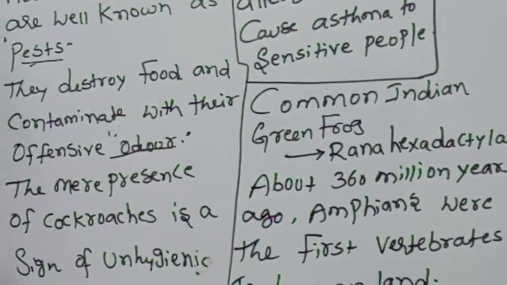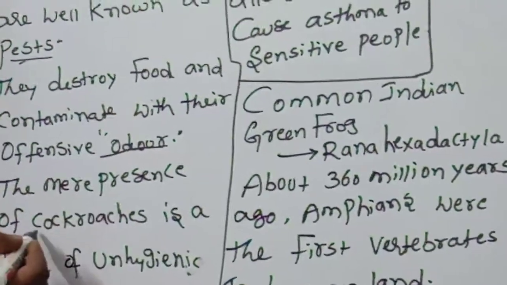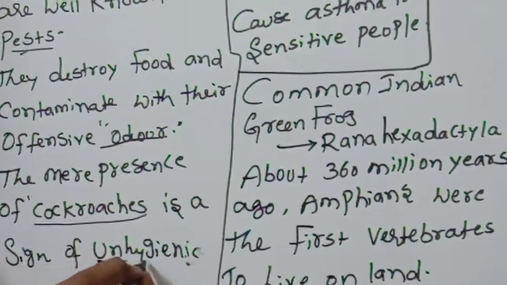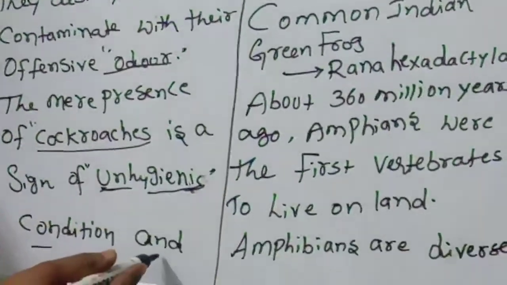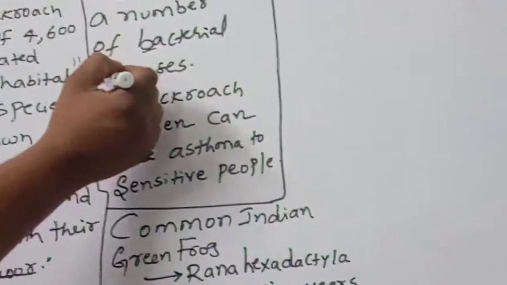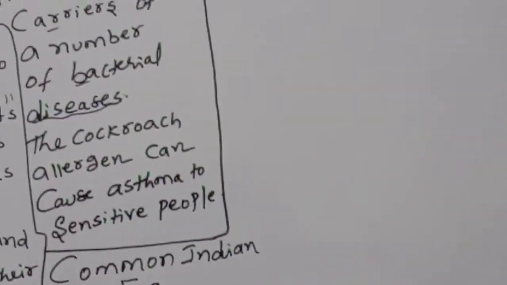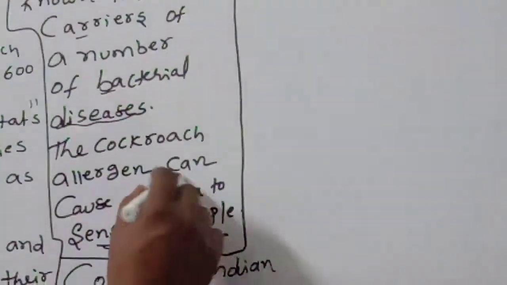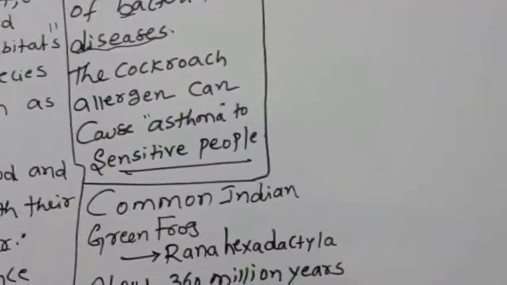The presence of cockroaches is a sign of unhygienic conditions. Suppose cockroaches are there, it is a sign of unhygienic, bad conditions. They are also known to be carriers of a number of bacterial diseases. The cockroach allergen can cause asthma in sensitive people.